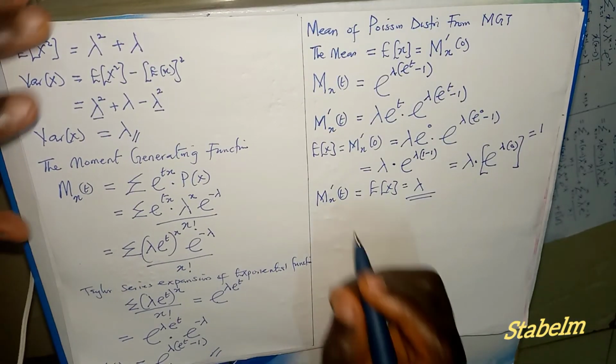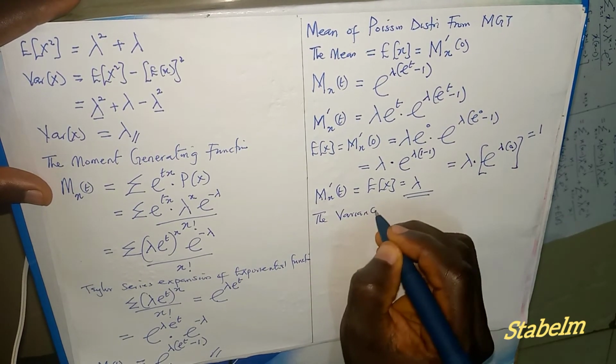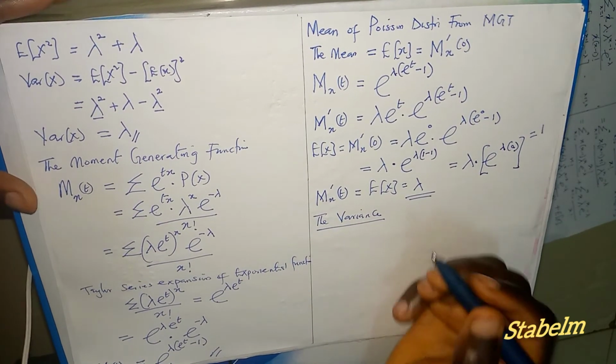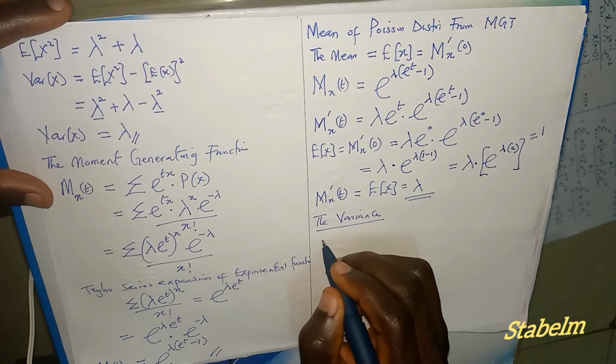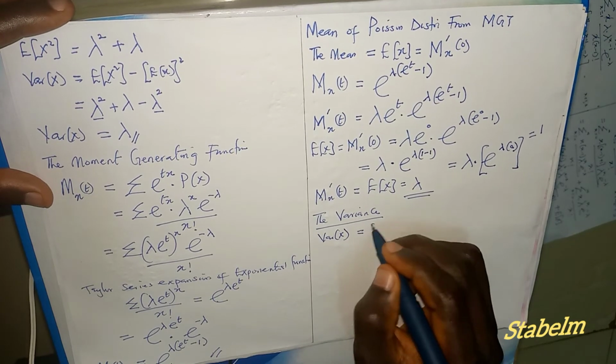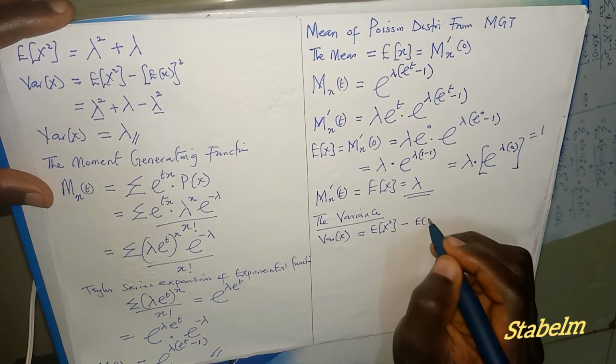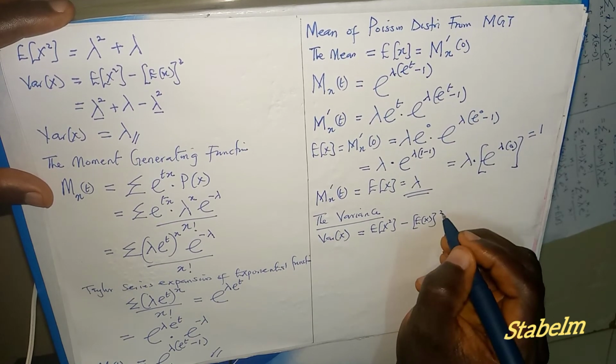So the variance here. Like we said the other time, variance of X equals E of X squared minus E of X all squared.